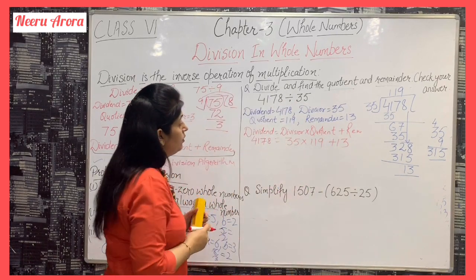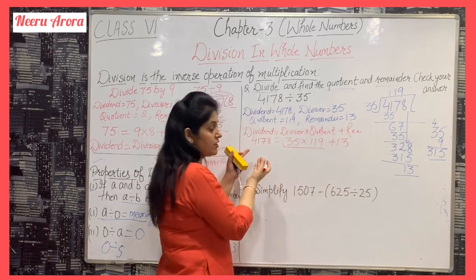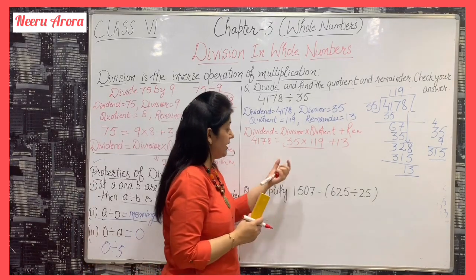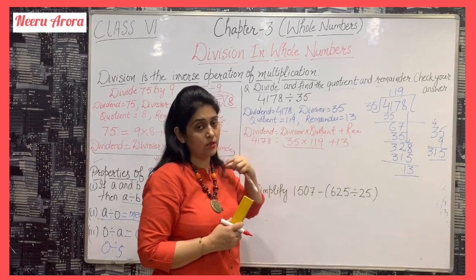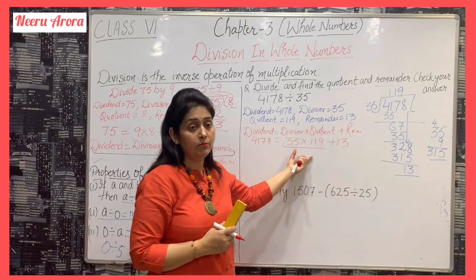First we will solve the right hand side. On the right hand side we have two operations, multiplication and plus. According to BODMAS, the first priority is multiplication.